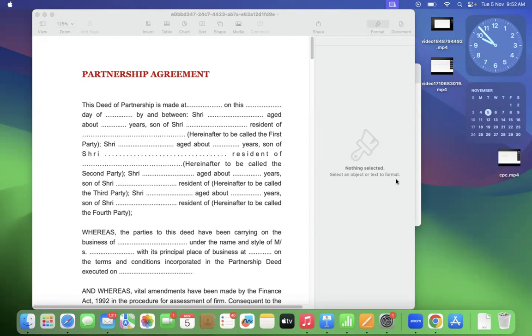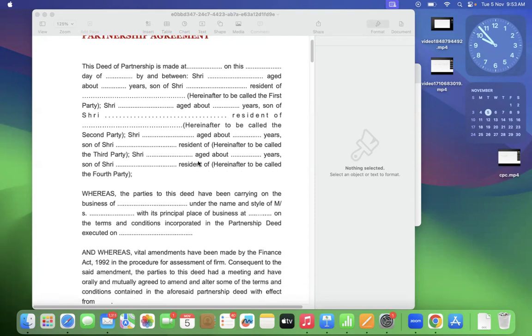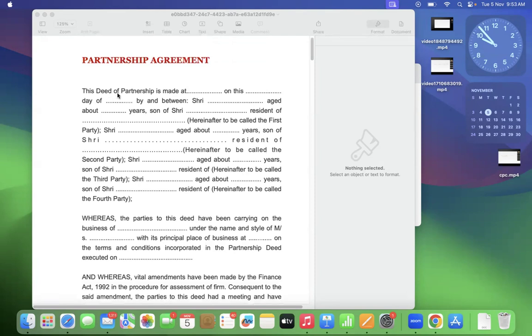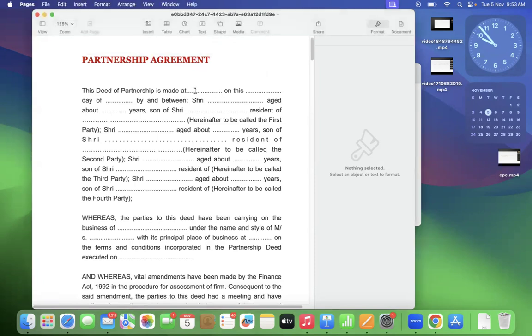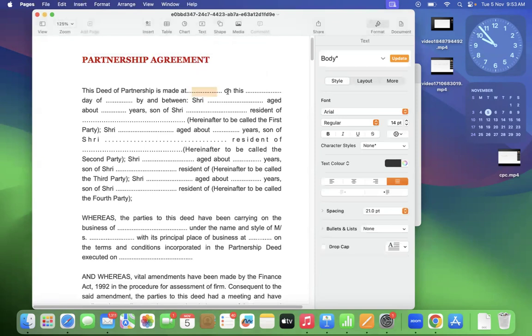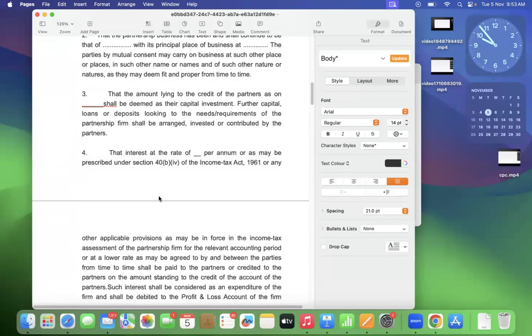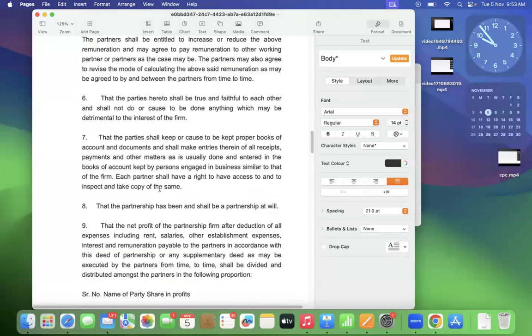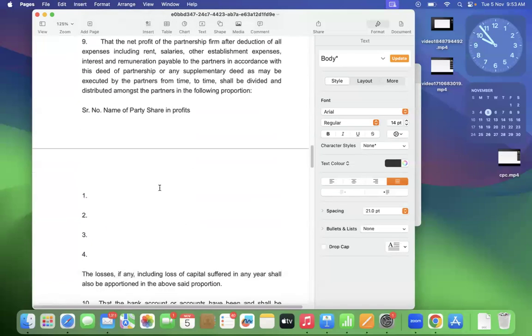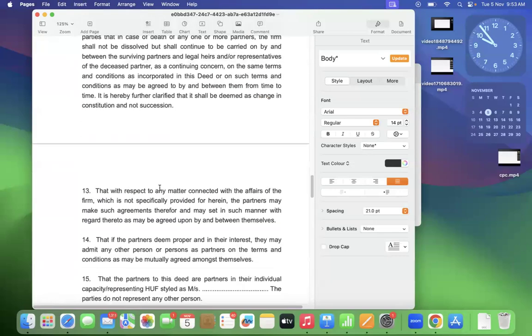Now here you'll see this is the partnership agreement. All you need to do, if you are making a partnership deed, is write your name over here, dates over here, name of the parties, right? And according to the requirements of the drafts, you may make it your own. It is very simple. Once you give it a clear reading, it will become very simple for you to draft it.